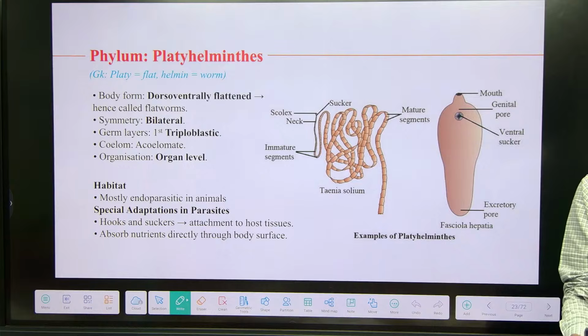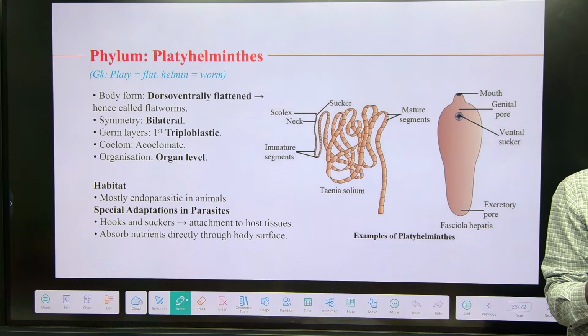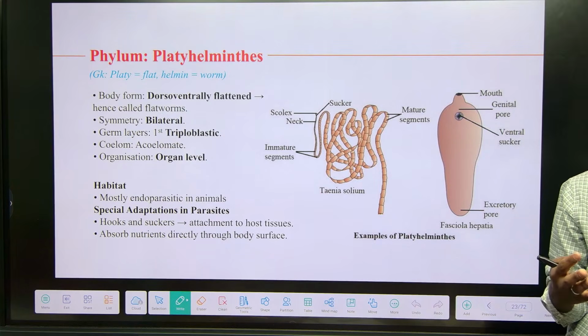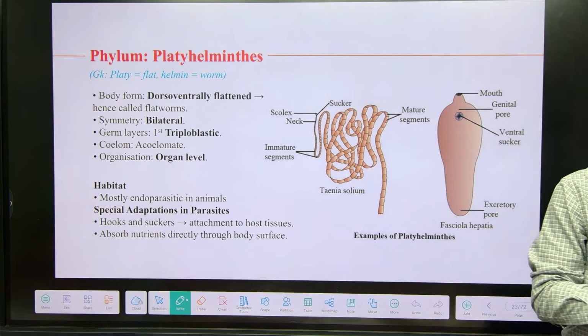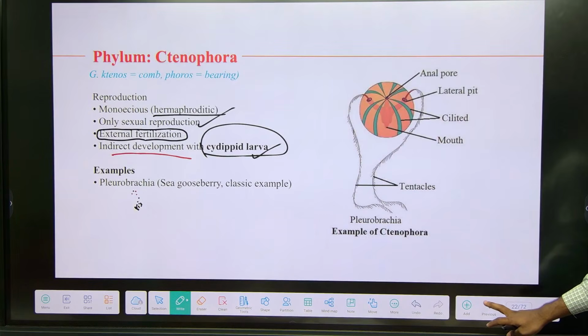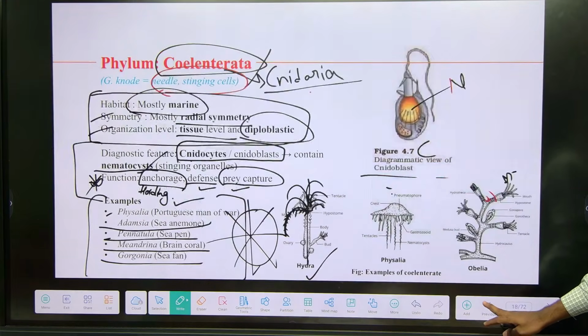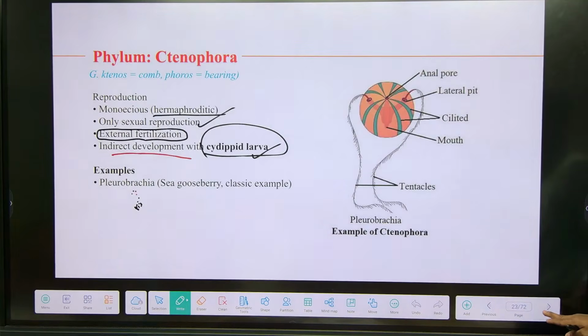Hermaphrodite means two sexes are present in one animal, right? If the animal contains male and female gonads, it means hermaphrodite. If the animal has only one sex, it means unisexual, different. Right? Ctenophora complete. Any doubts in Ctenophora or Coelenterata or Porifera? Everything is clear, right? I hope. Porifera, Coelenterata, Ctenophora. Right. So now we are going to start with the next phylum, Platyhelminthes.